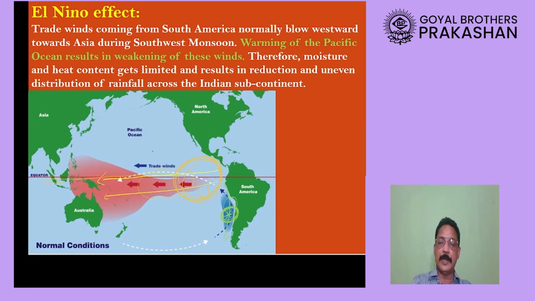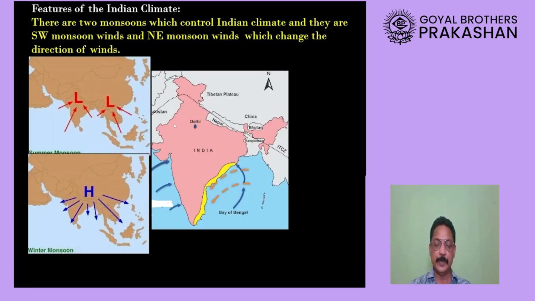Therefore at this time India will not get enough moisture from the winds coming from the Pacific Ocean current moving towards Asia. So it will carry less moisture, and that is why during that time there is going to be less rainfall in India.